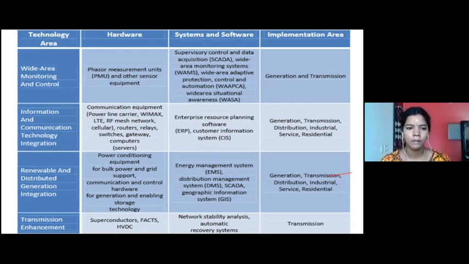So in transmission enhancement, we need to check whether we have DC or AC when we install the smart meters, because the networks should be stable enough and the recovery system would have been designed for AC. And when you try to install that on an HVDC transmission line, obviously everything collapses. So whether the smart meter is installed for HVAC or HVDC should be considered before the installation happens.